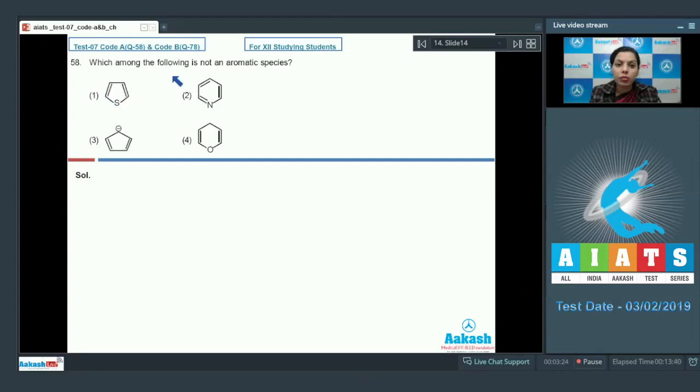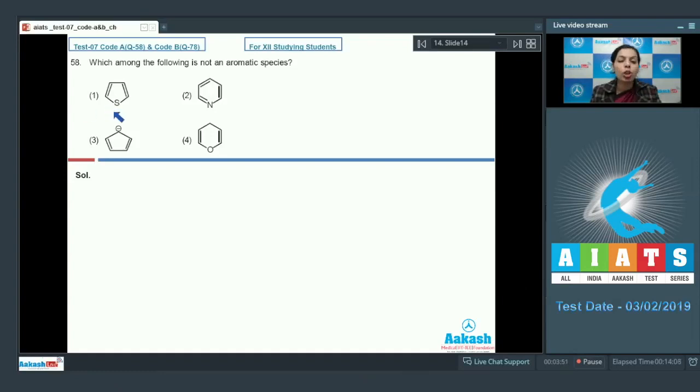Question number 58. Which among the following is not an aromatic species? We have different options in which certain species are given. We have to just choose that species which is not aromatic in nature. What are the conditions for aromaticity? For aromaticity, the molecule should be planar. It should have 4n plus 2 pi electrons, which should be delocalized, and conjugation should be there. Generally, we consider these properties which decide aromaticity in a particular species.